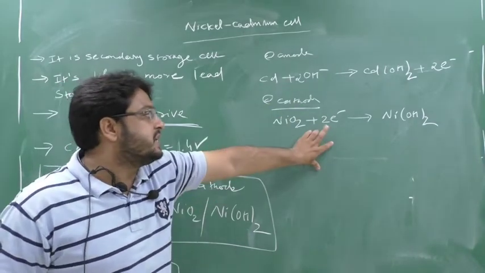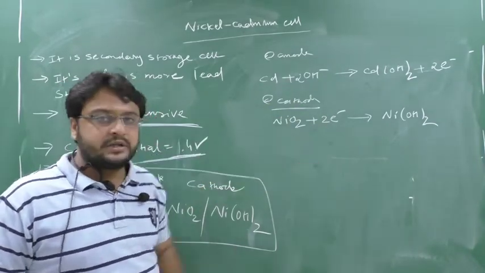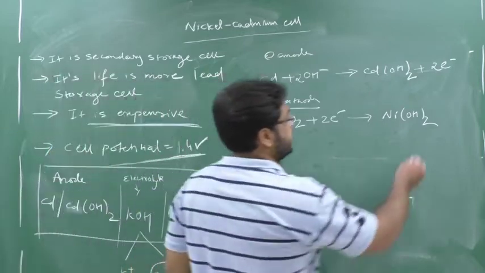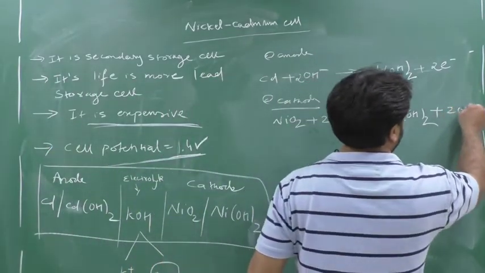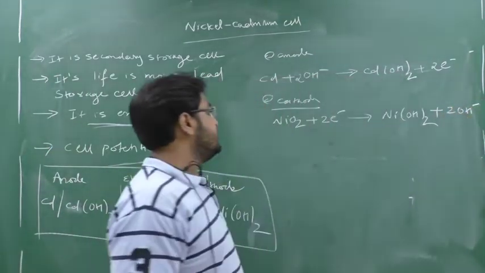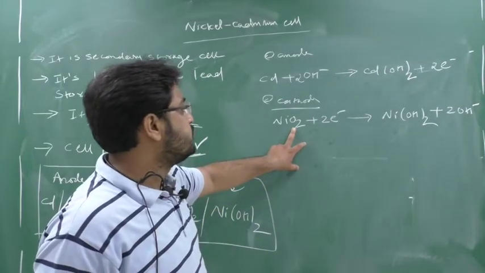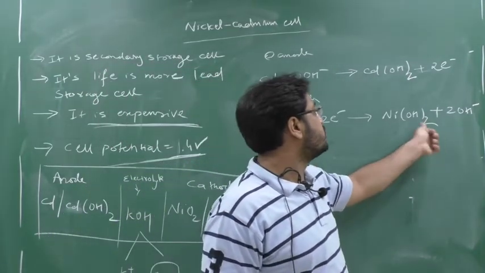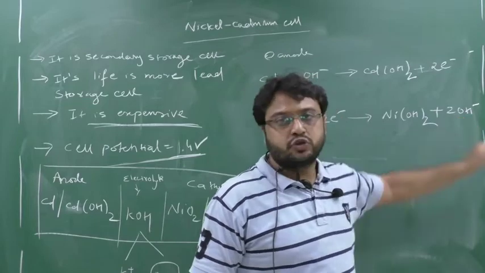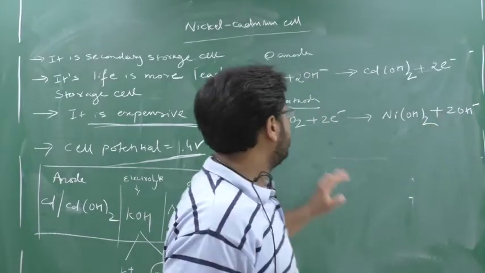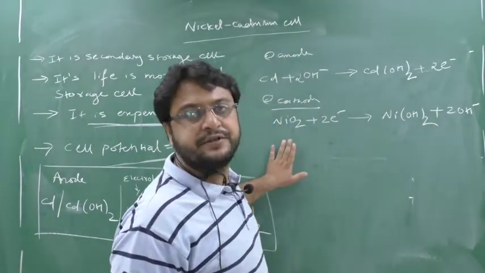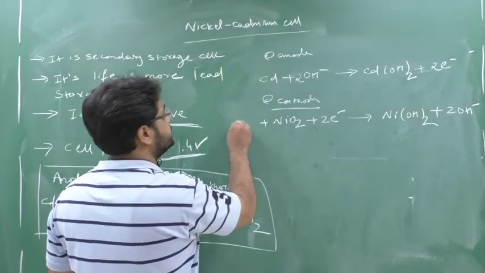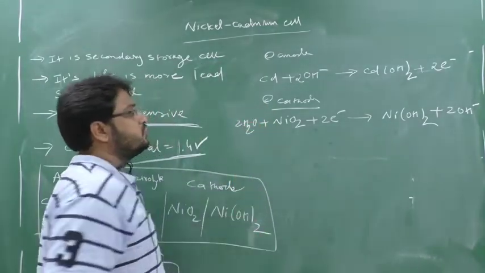Now how many charges do I have here? I have 2 charges, and this is a basic medium, so the charge is balanced by 2 OH minus. Now you can see how many oxygens I have. I have 2 oxygen on the reactant side, but on the product side, 2 oxygen here and 2 oxygen here, so 4 oxygen in total. So there is a deficiency of oxygen, so add 2H2O. Then 4 hydrogen will come.